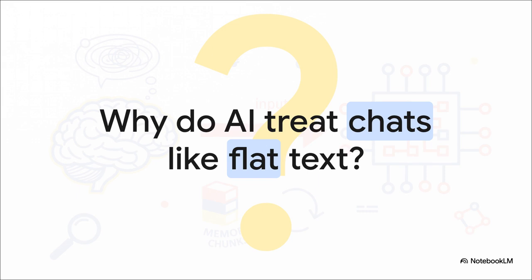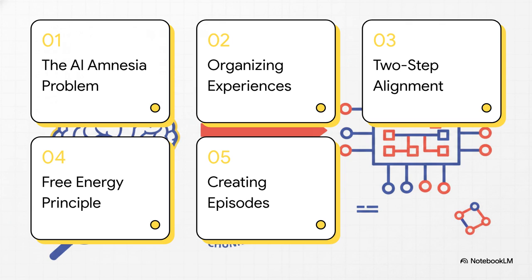So let's just get right to the heart of the problem. Why does your AI forget your past chats? Basically, it's because it processes your highly dynamic life as just one long, flat, arbitrary stream of text. Traditional AI systems are totally constrained by their context windows. As the chat gets longer, the math gets overwhelmingly complex for the model. And they end up suffering from this well-known phenomenon called lost in the middle, where they literally just forget the information that's buried in the center of long conversations. They don't have a structured way to recall past interactions, so your entire history just blurts out into one endless, overflowing document.